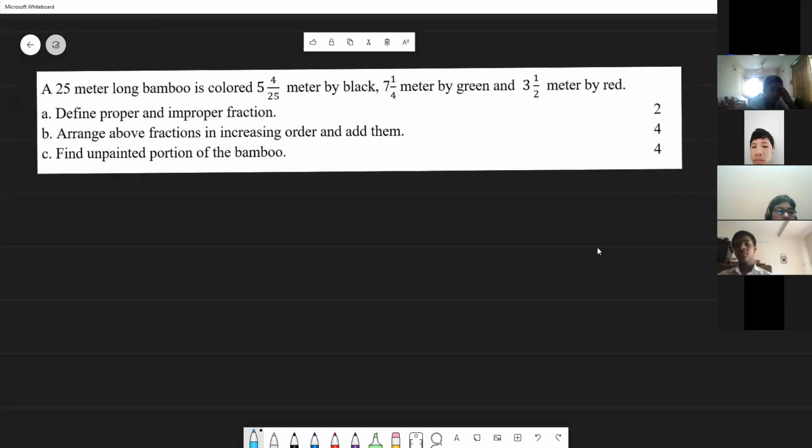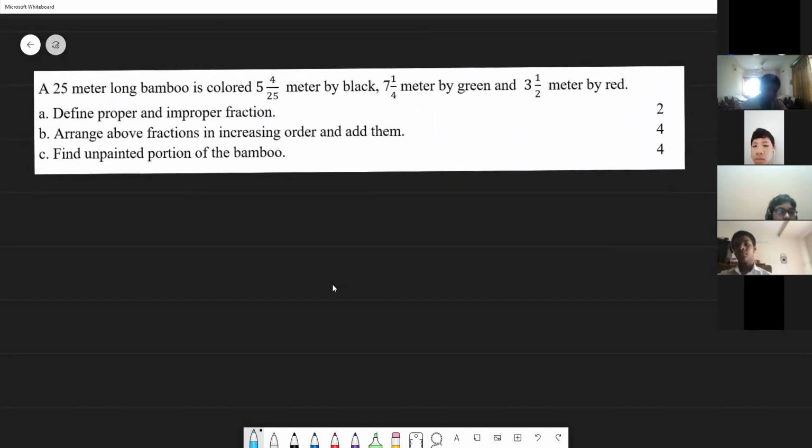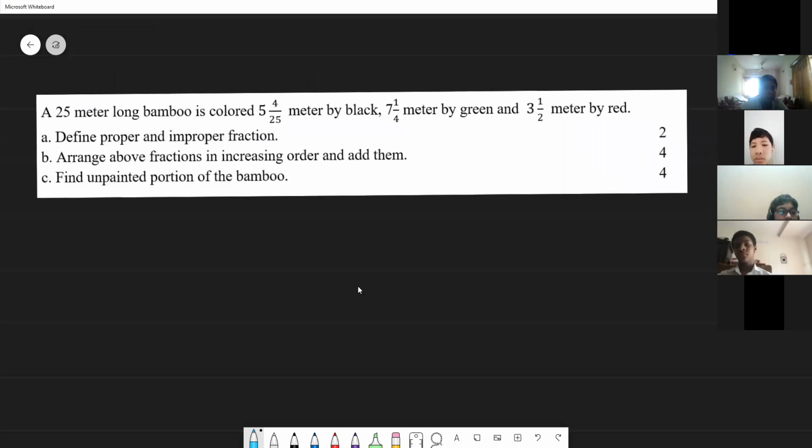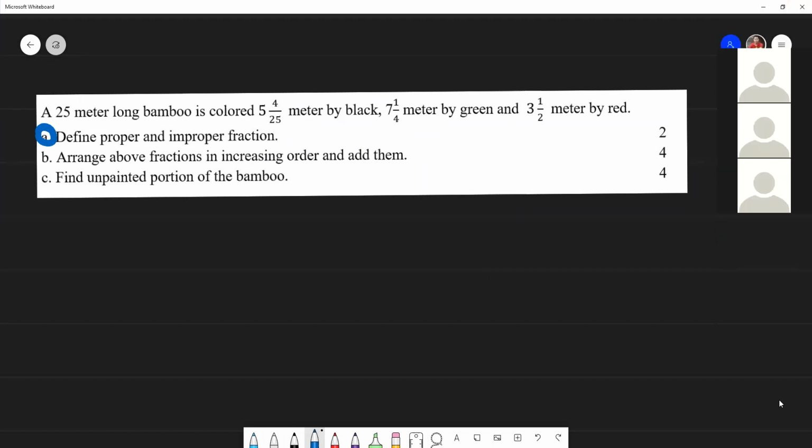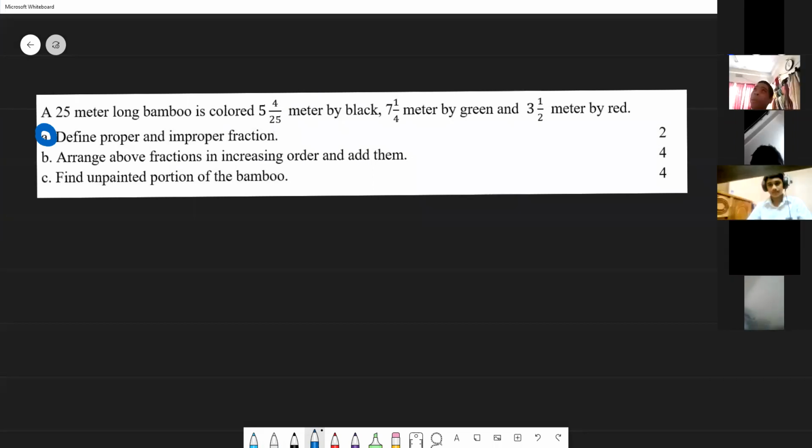Yes, sir. So I think, do you know the definitions of number A? Yes, sir. So today we have discussed. Okay, now I will call your name. You have to answer. We have already done this one today. Now let me find out the hidden students, those who didn't turn on their camera. I will not ask any question.